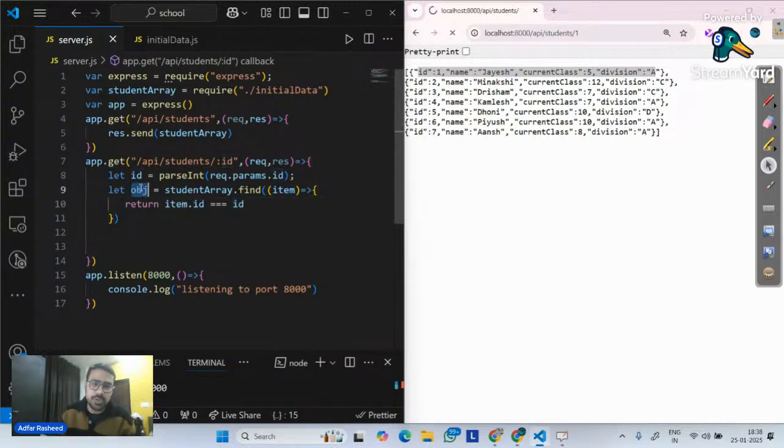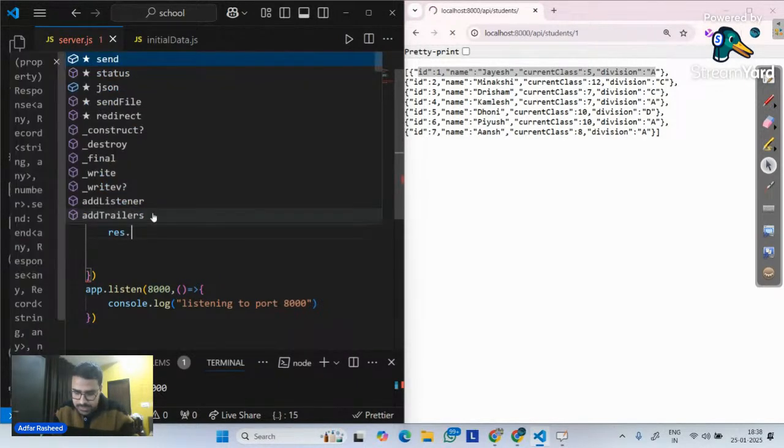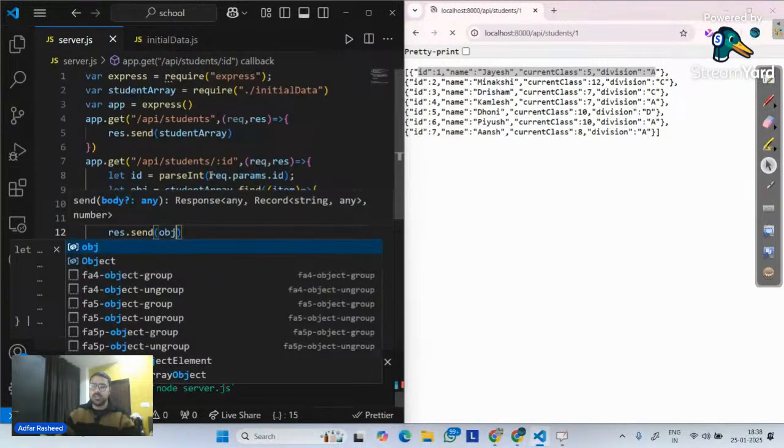So can we say the object is nothing but that particular element from the array whose ID we are passing in the URL? Give me a quick confirmation in the chat. Done. Finally, we got that object. And now what I will do is simply tell the response, please send. What are we going to send? Send the OBJ that you receive.